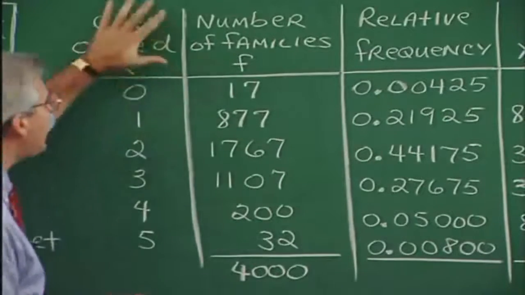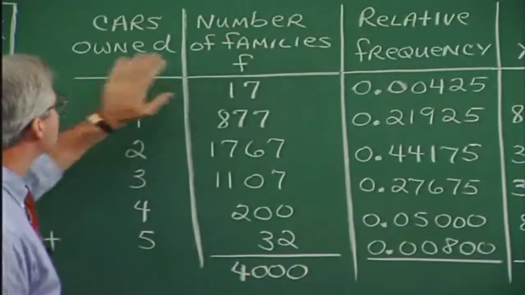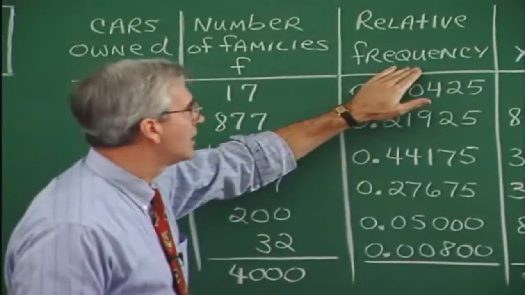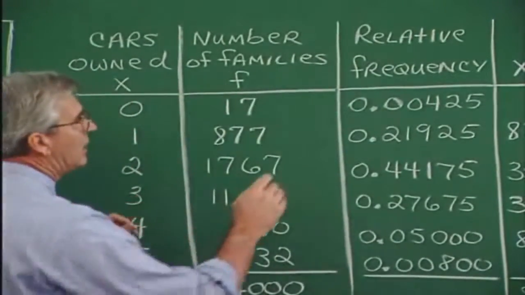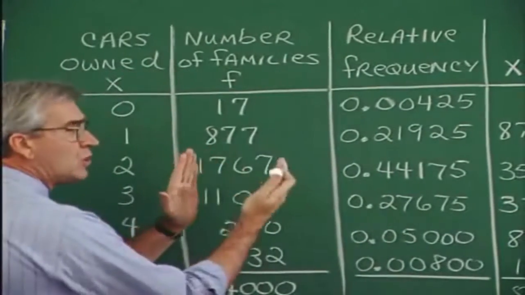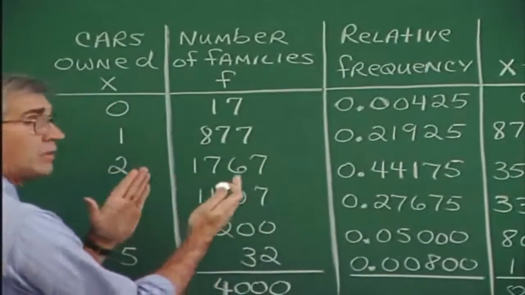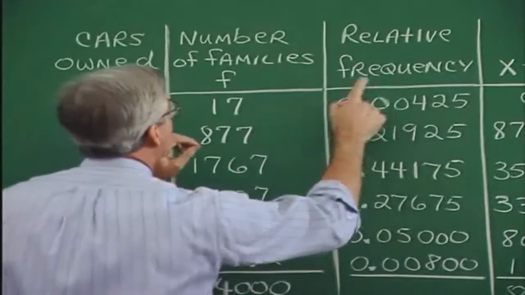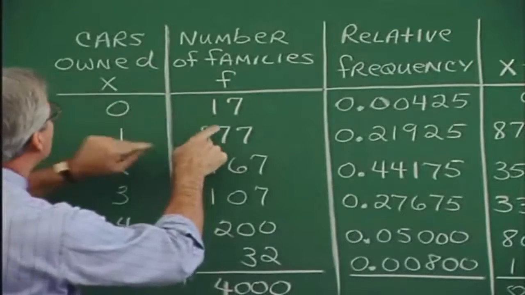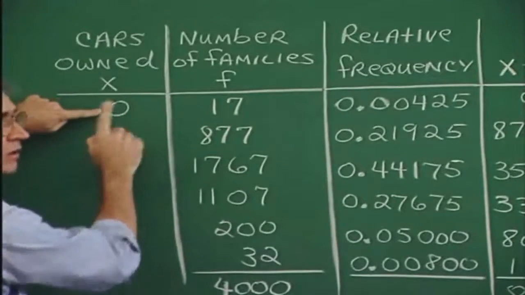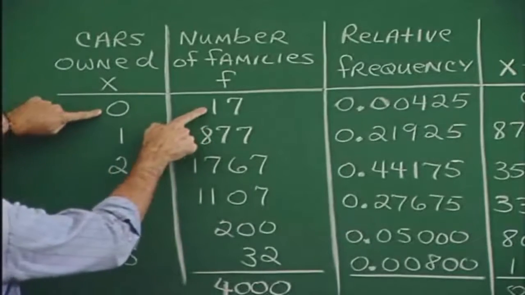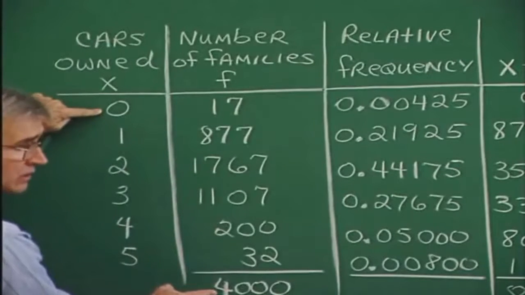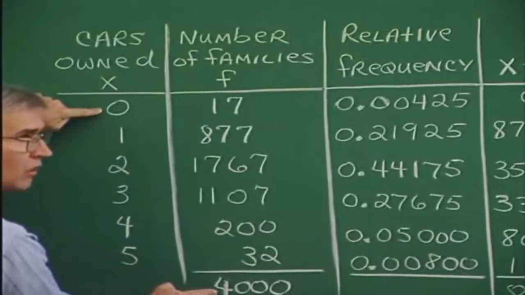Okay, when we had this discussion about frequency, we made a relative frequency column, and we talked about relative frequency and associated it a little bit with probability, and we want to really nail that right here in this segment. Relative frequency, the frequency with which 0 cars will occur is, let's see, relative frequency is the frequency divided by the total of the frequencies, the total N of items that are possible in the sample.